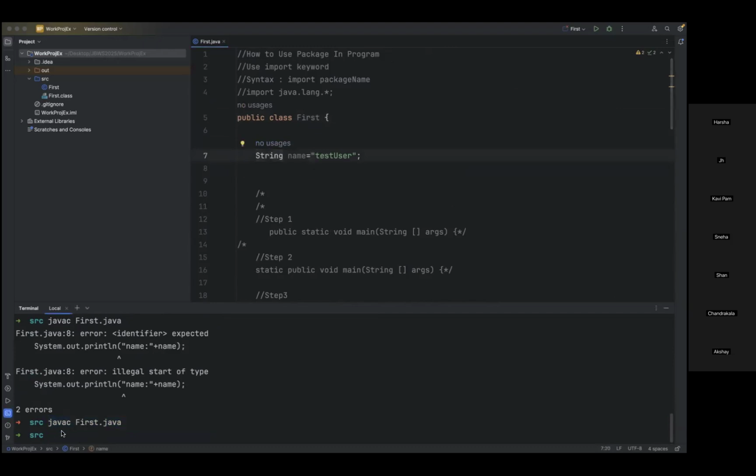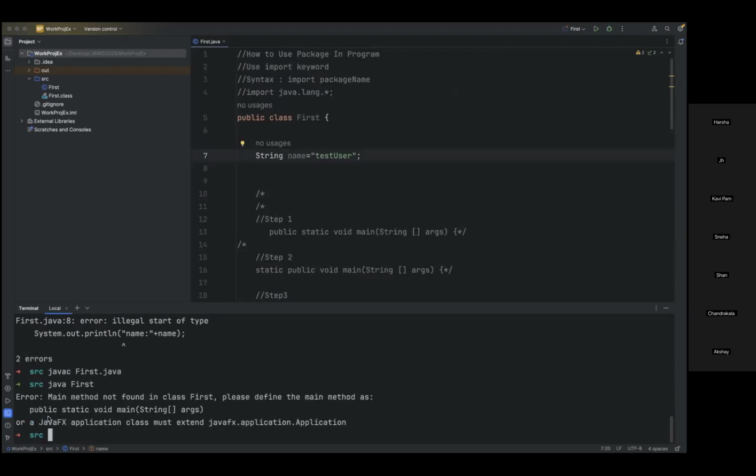But the problem is when you run this program, it always looks for this. Whenever you want to write a program, it always looks for this, otherwise your program will never work. This is a basic step we need to follow to create any class in Java.